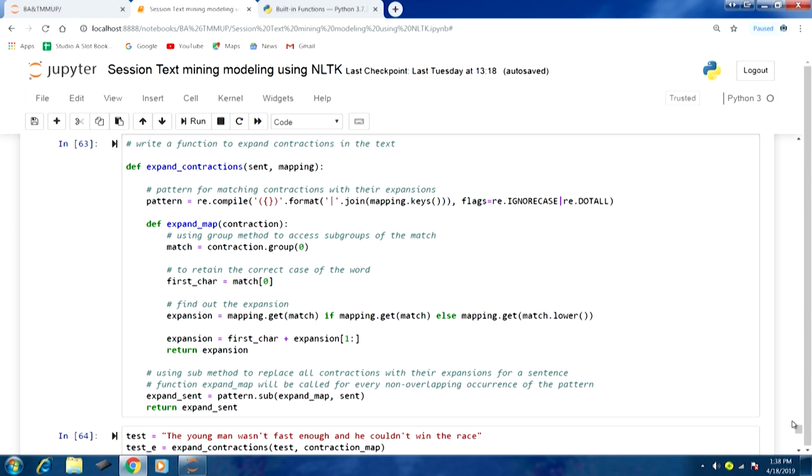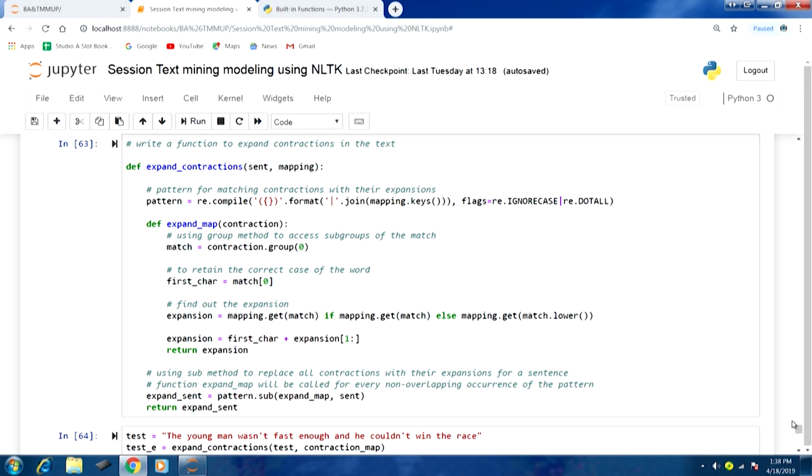Now, once this is done, within expand_contractions we are going to call this expand_map. As you can see, the argument we had, sent, is also being passed to expand_contractions, so we are going to process the sentence in this function itself. The next thing is we are calling the sub method, and the first argument is this expand_map function. So this function is going to be applied on the sentence.